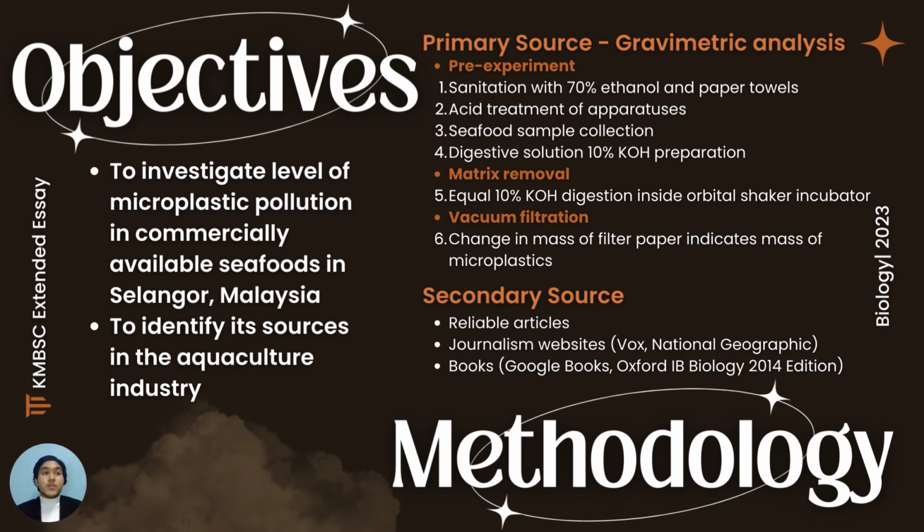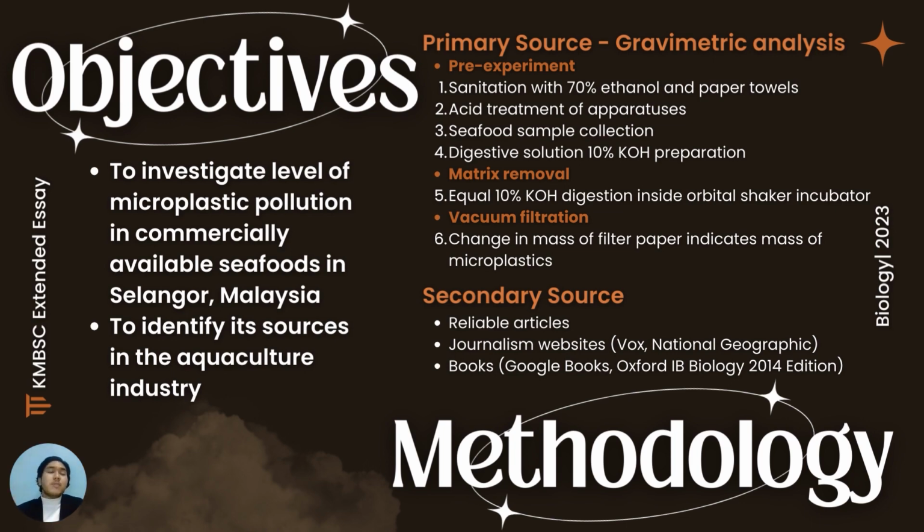There are many methods to quantify and detect microplastics, such as using SEM, FTIR, or Raman spectroscopy. However, these require a significant amount of background knowledge in order to use them, and access is quite limited. So therefore, I will be using gravimetric analysis, which essentially uses mass in grams to quantify the amount of microplastics in these animals. And there are three steps involved.